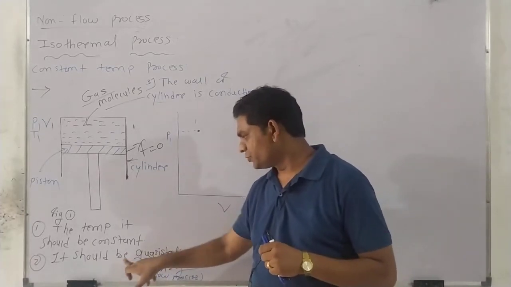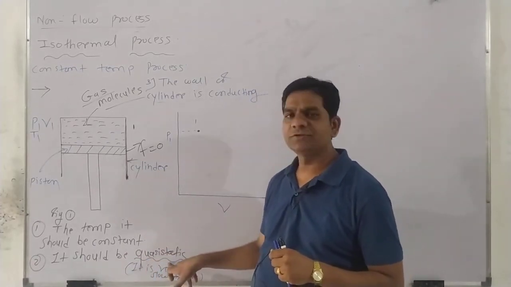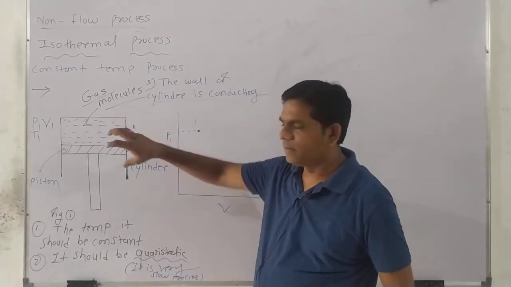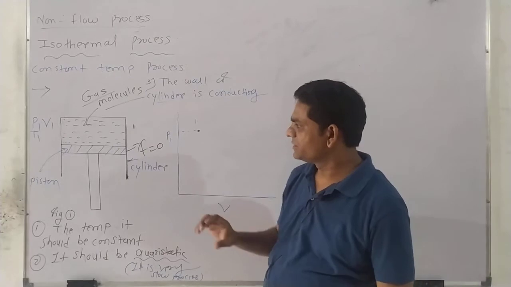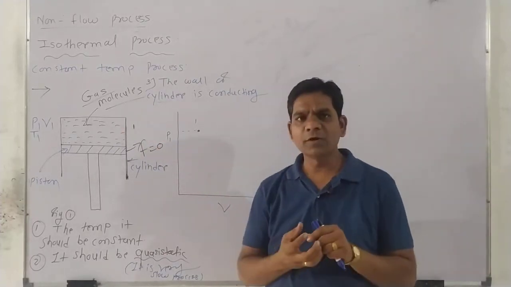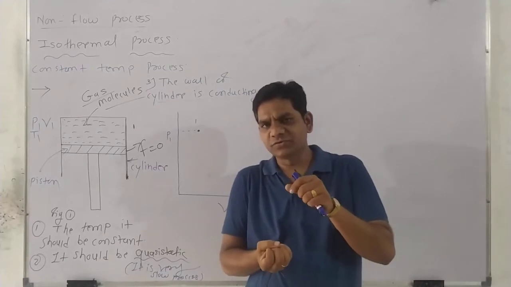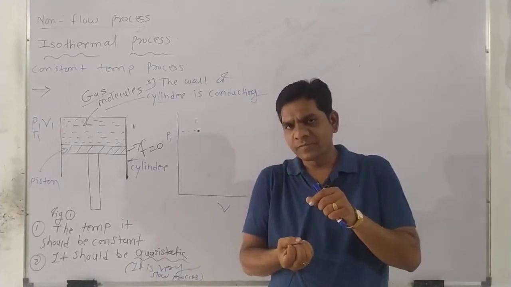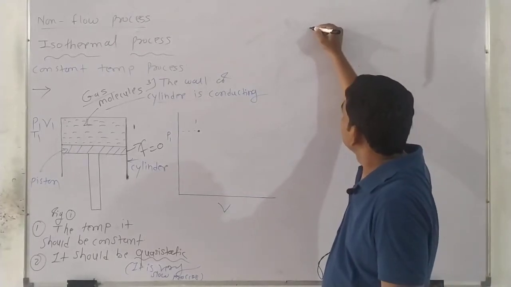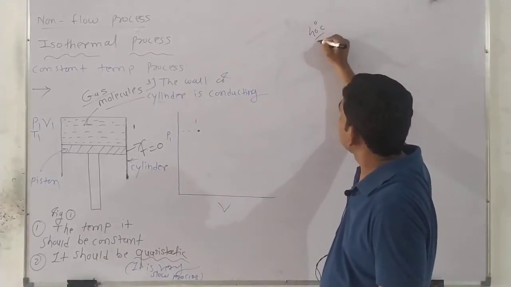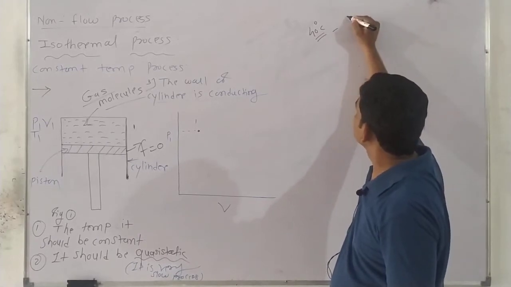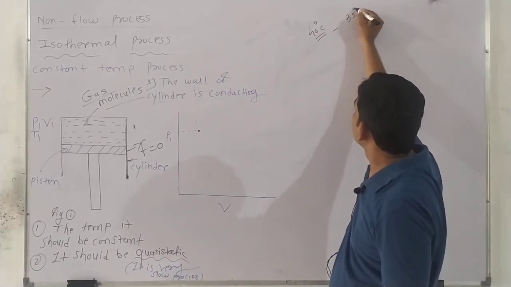The process should be very slow, meaning a quasi-static process. How to maintain constant temperature here? See, suppose these gas molecules have a high temperature, suppose 40 degrees Celsius, and the surrounding has, suppose, 35 degrees Celsius.